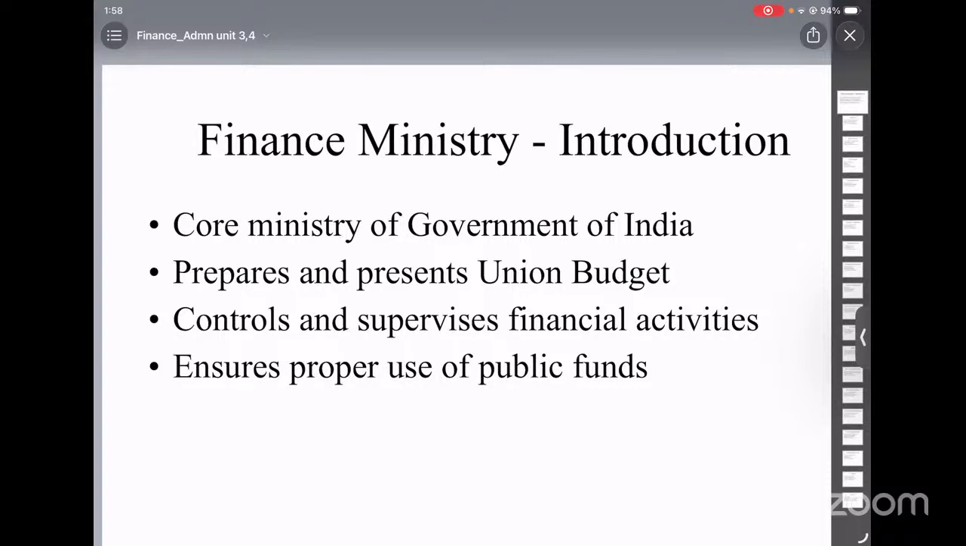And finally, we have auditing. Audit means checking whether the money has been spent properly. It ensures accountability of the government. In India, auditing is done by the Comptroller and Auditor General of India. And the CAG checks whether money is spent according to rules, funds are not misused, and expenditure is economical and efficient. The CAG acts as an agent of Parliament.